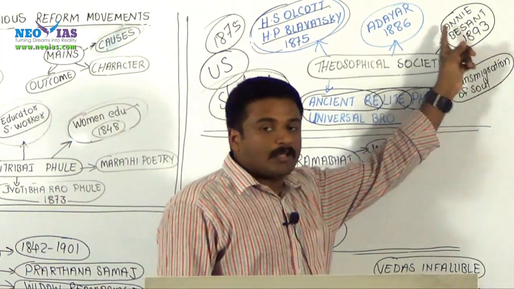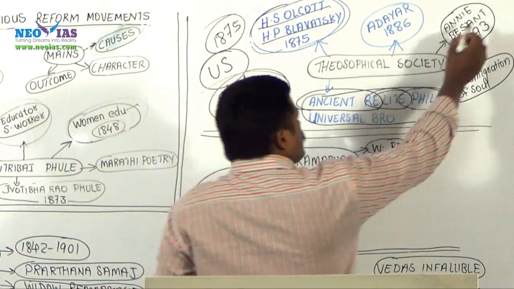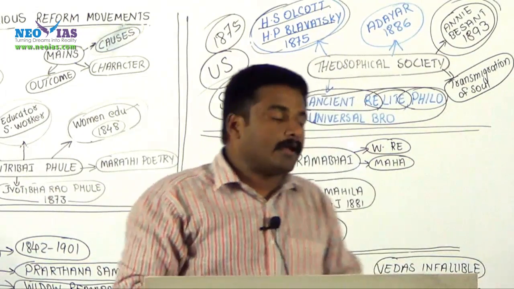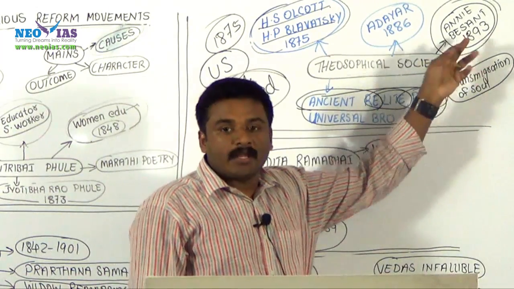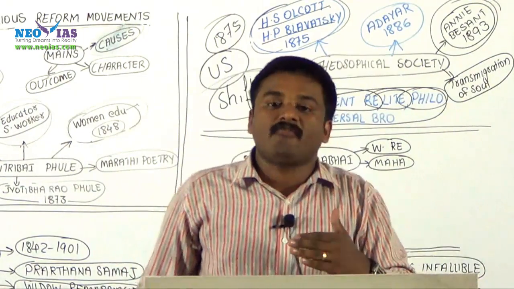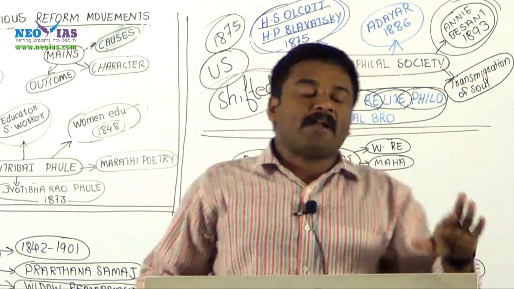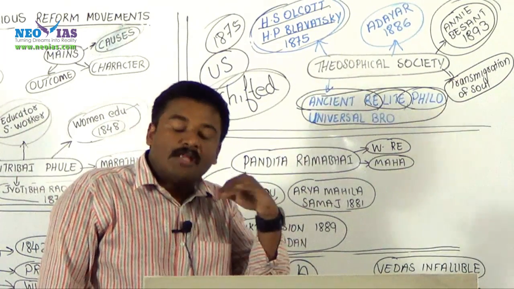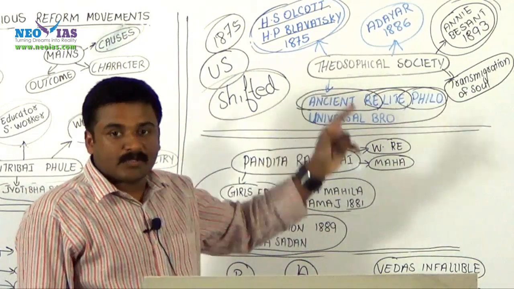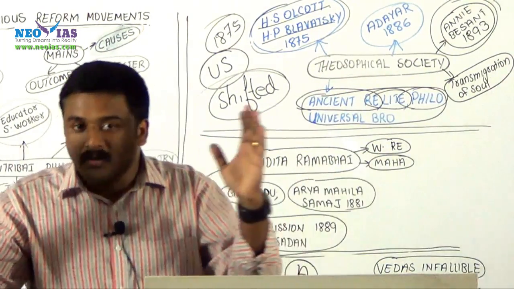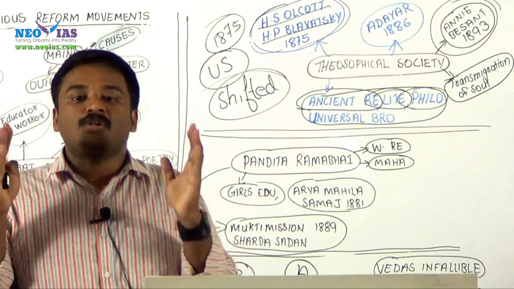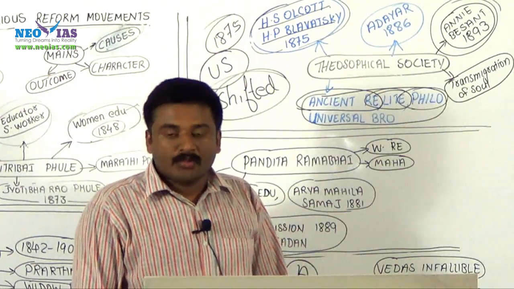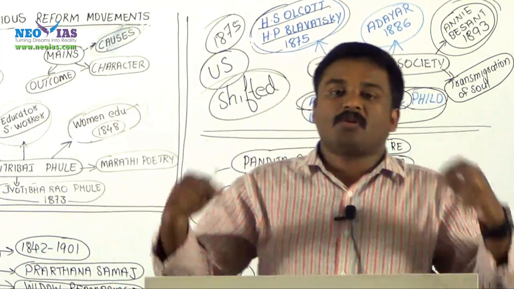Later in 1893 it came under the leadership of Annie Besant. She was a member of the Fabian Club, an active socialist in England, and she came to India in 1893. After her arrival, the Theosophical movement achieved its momentum under her leadership. But always keep in mind, Annie Besant is not the founder. In fact, she was an active member of the Theosophical Society. Also, it believed in transmigration of soul.